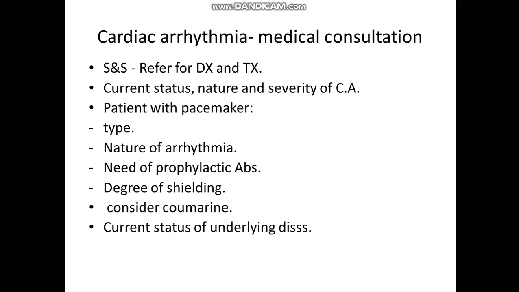Current status of underlying disease. As I mentioned before, cardiac arrhythmia might occur due to certain systemic diseases: thyroid disease, in the case of thyrotoxicosis, in the case of ischemic heart disease, in the case of obstructive pulmonary disease, in the case of ventricular disease. All of these should be discussed with the patient's physician because they might also exaggerate the condition. So consultation includes the patient with sinus symptoms, the patient with a pacemaker, and the patient who has certain underlying disease which makes them more susceptible to developing cardiac arrhythmia.